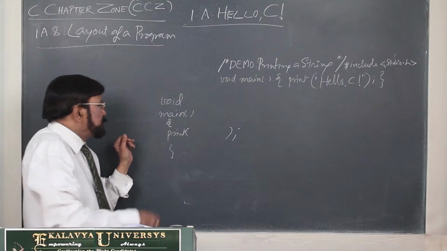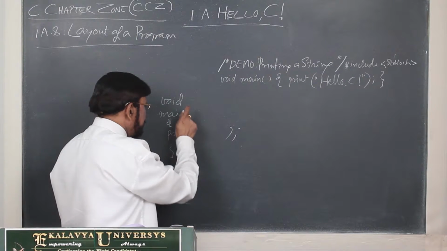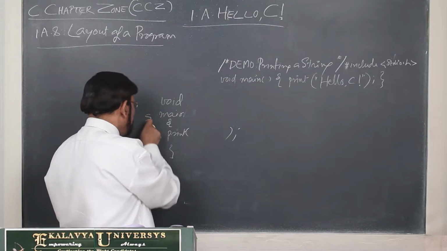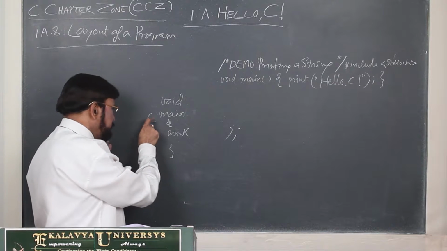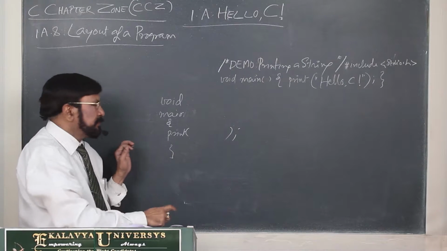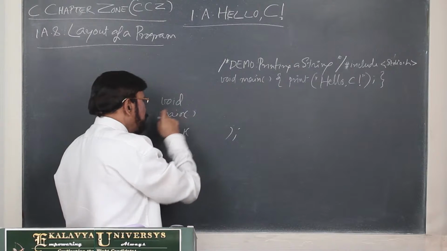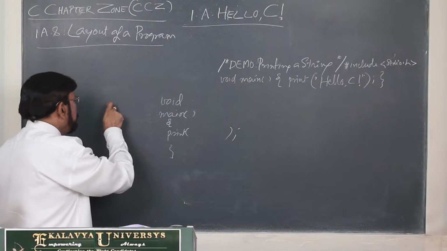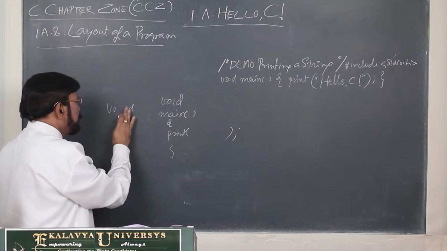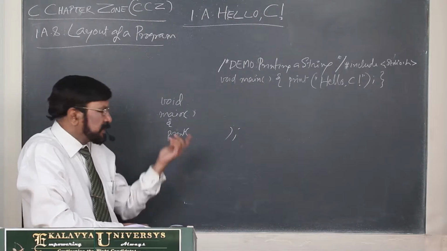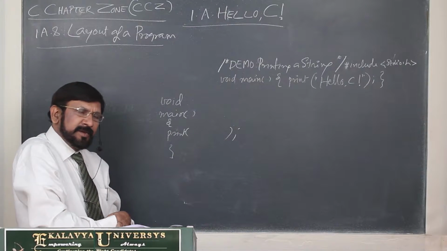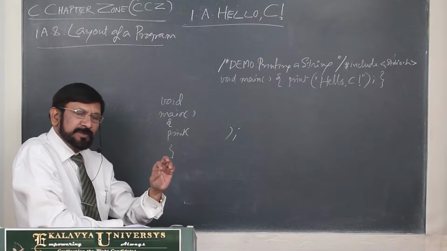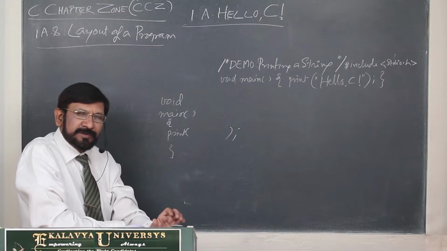Okay, but one thing you should not do. Main is there. Beside main only you have to write this one. Main here, next line opening parenthesis, next line, this you should not write. So one element you should not split. And suppose void is there, a single word, V O I D, if you split it, it cannot recognize. And at the same time, already I told you, it is a case sensitive language. Case sensitive means uppercase is different, lowercase is different.